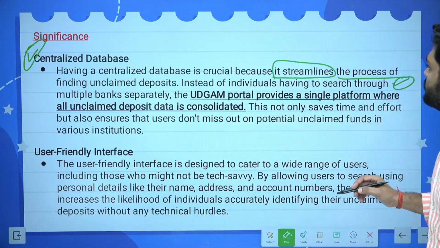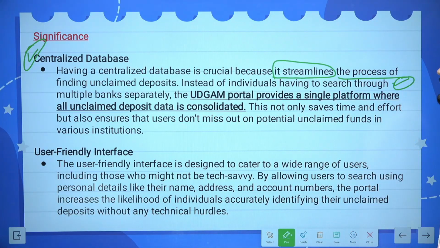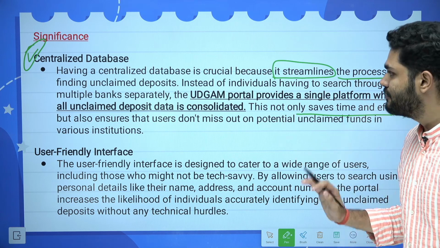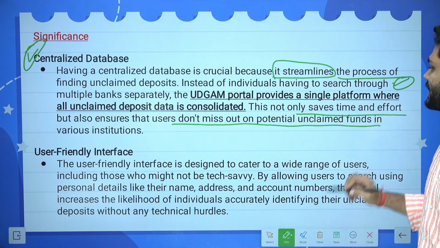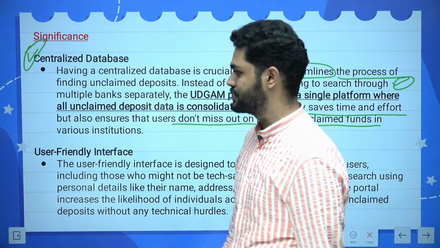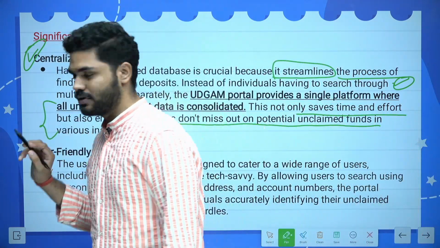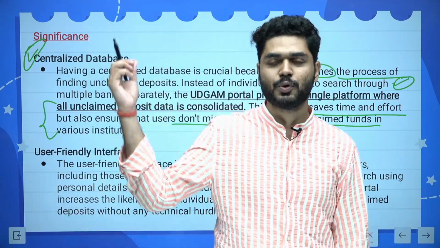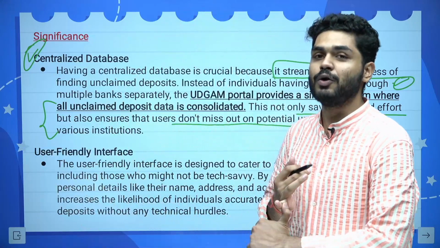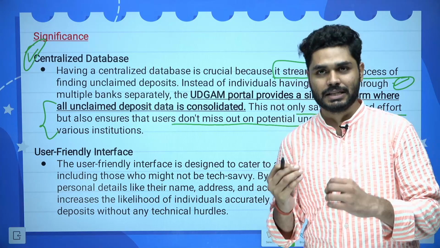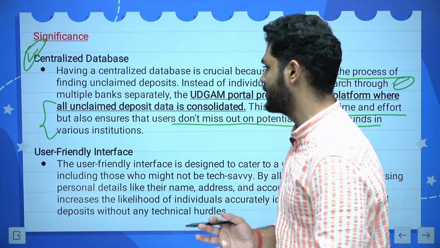The UDGAM portal provides a single platform where all unclaimed deposit data is consolidated. This not only saves time and effort, but also ensures that the users do not miss out on potential unclaimed funds in various institutions. So they save the whole process. This whole initiative saves the time, saves the energy, saves the money, and also ensures that people get their due back, people get their money back.